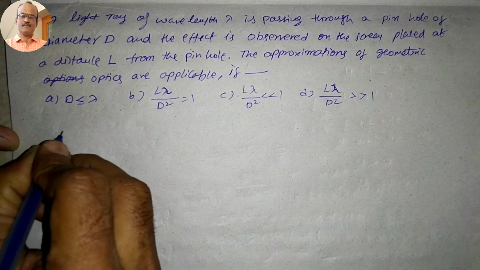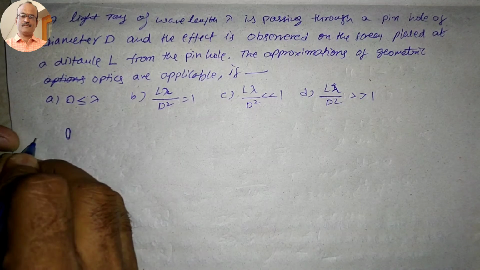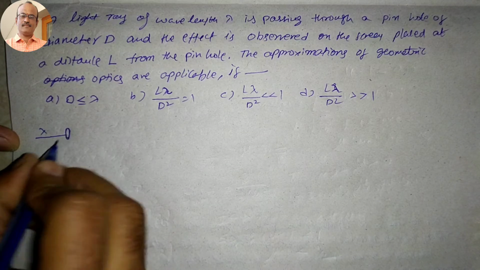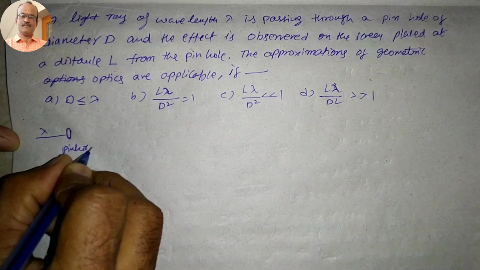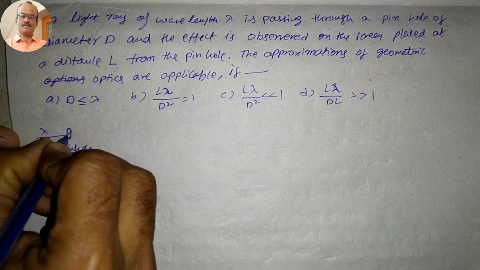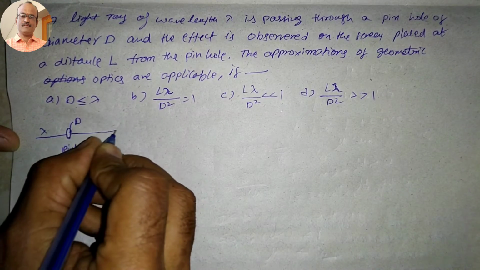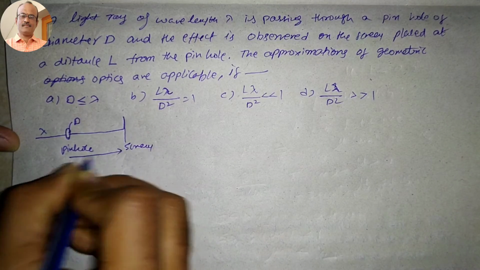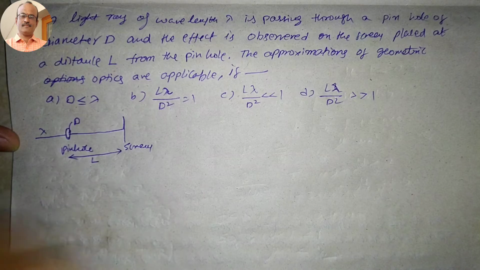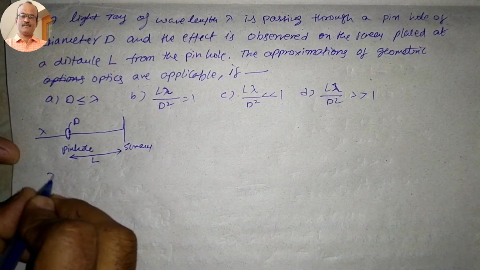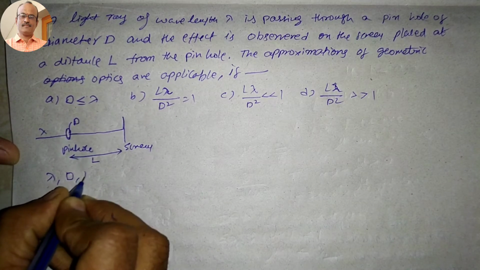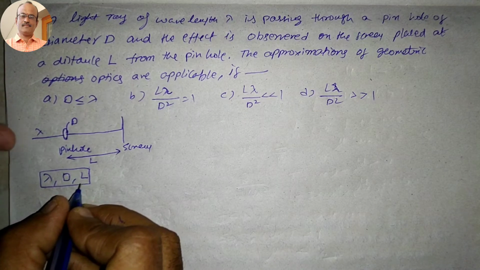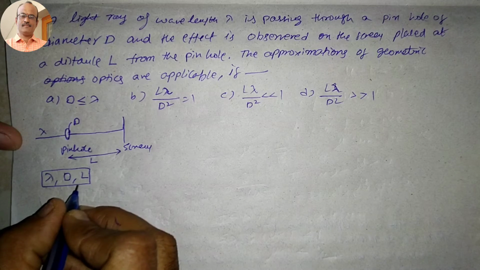Here there is a pinhole of diameter capital D, and a screen is placed at a distance, taken as capital L. So we have lambda, D and L: the wavelength, the diameter of the hole and the distance between the pinhole and the screen.